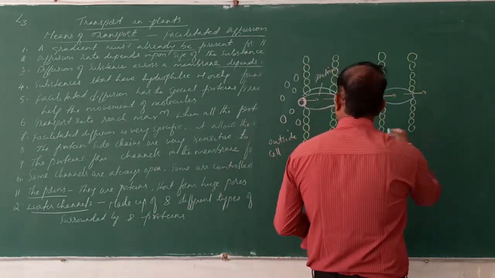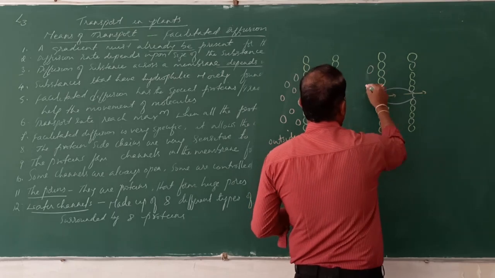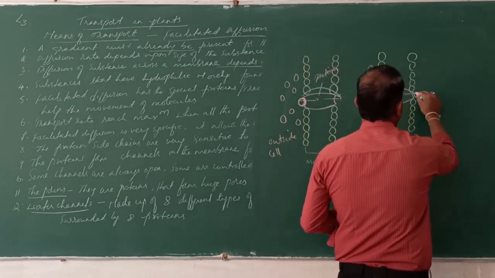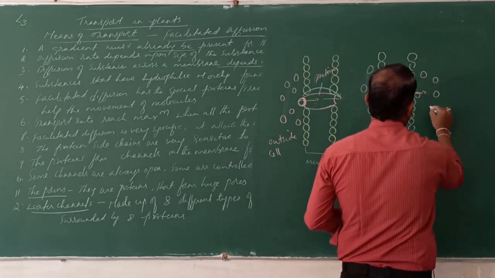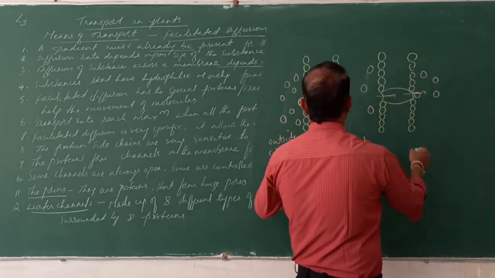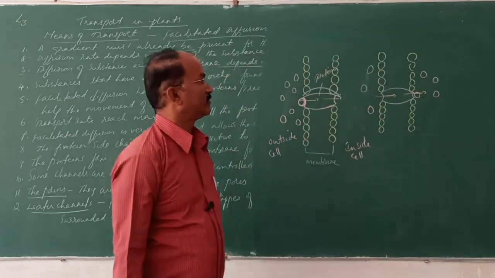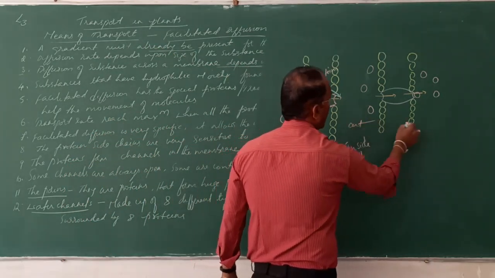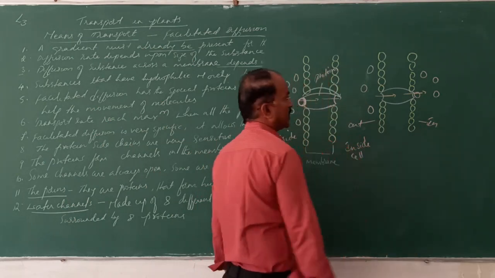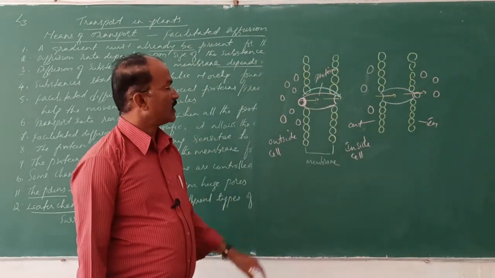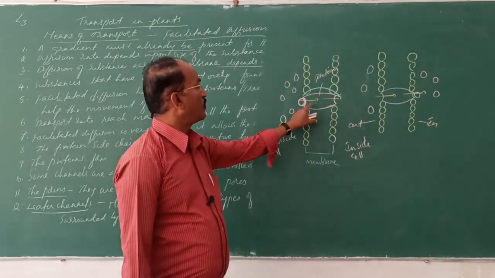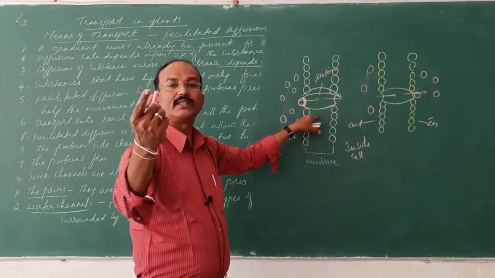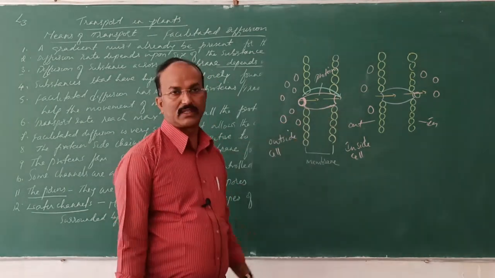Now let us see another diagram. See 1, 2, 3. The molecules present will be released into the cell. This is outside the cell and this is inside the cell. This is how the proteins present on the membrane facilitate the transport of the substance.